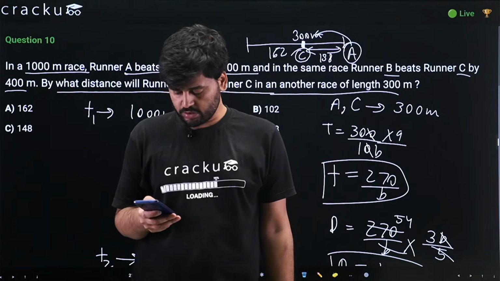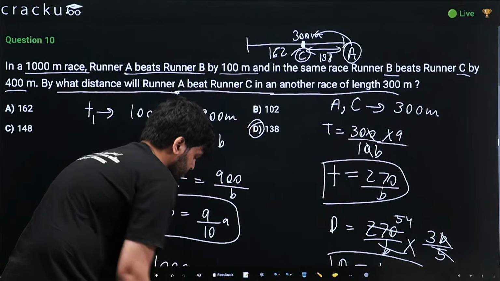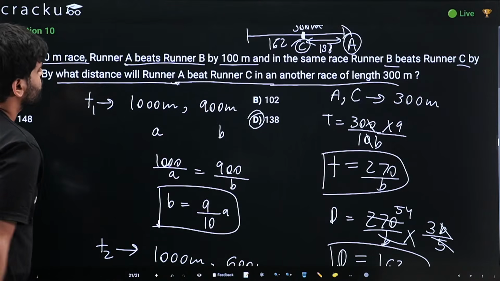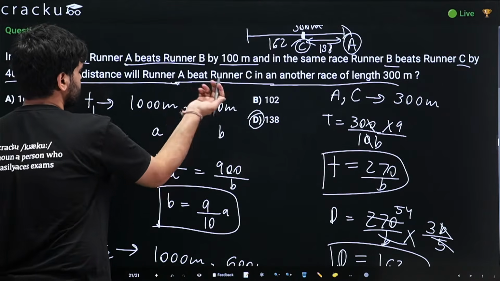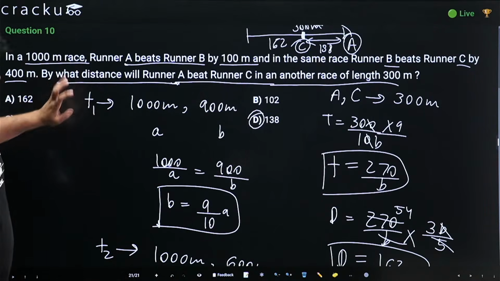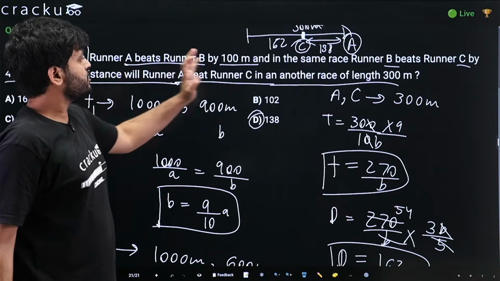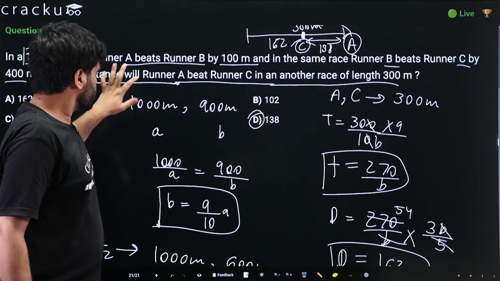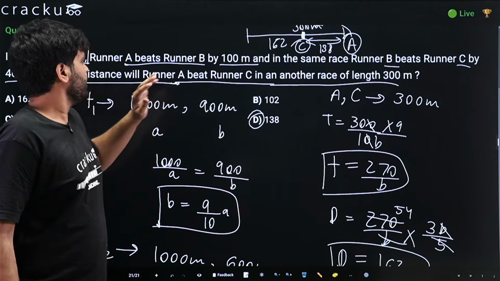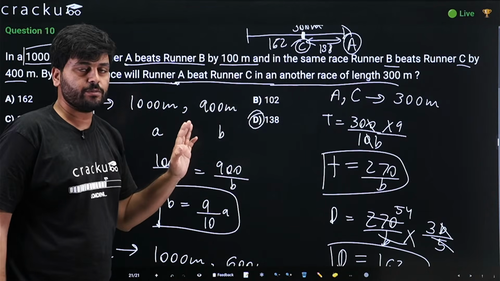Mitesh is saying, last question, please repeat. Mitesh, in the last question, we just assumed the speeds of all the three runners to be A, B, C. And we saw that in a 1000-meter race, runner A beats B by 100 meters. So using this information, can we know that when A is at the 1000-meter mark, B would be at the 900-meter mark?